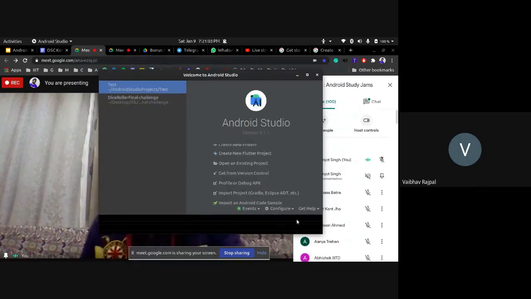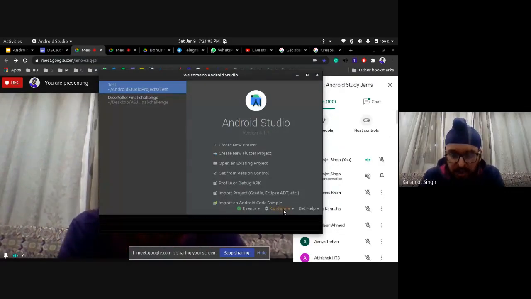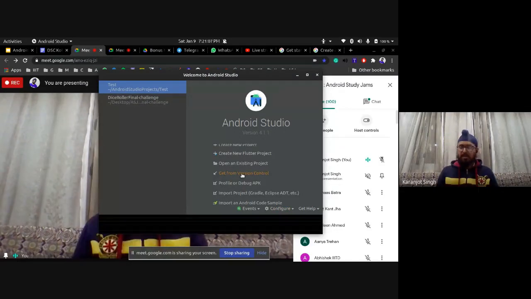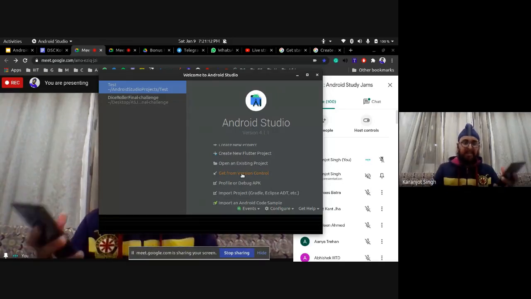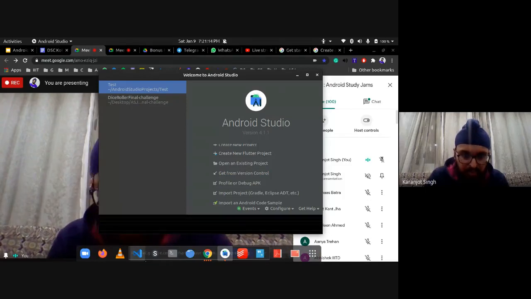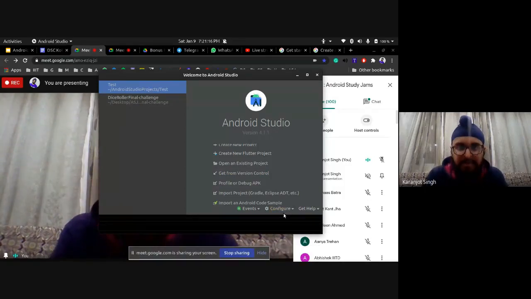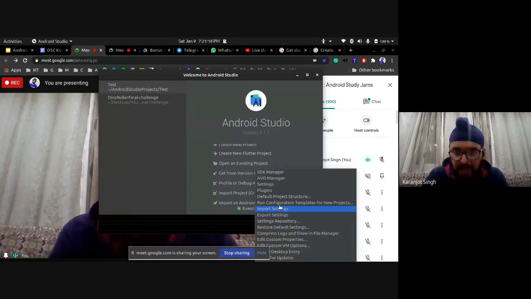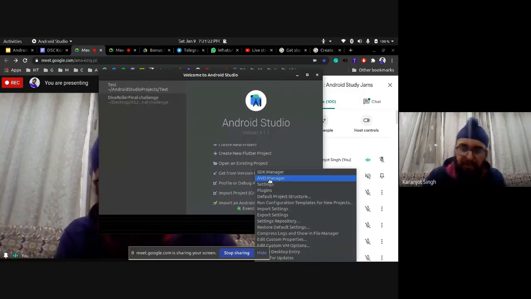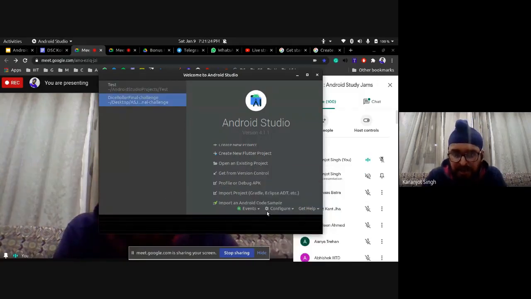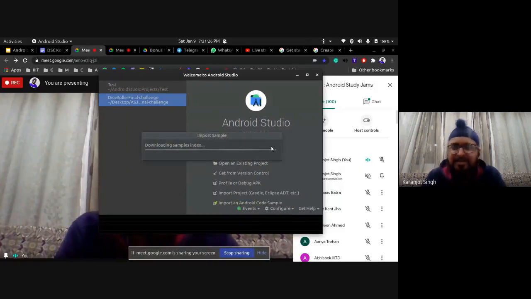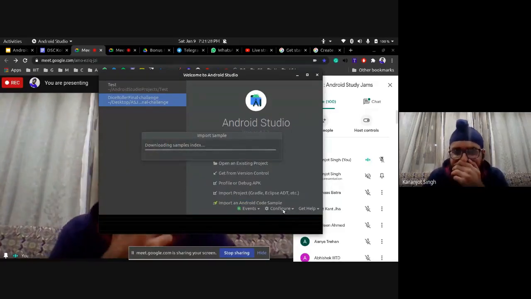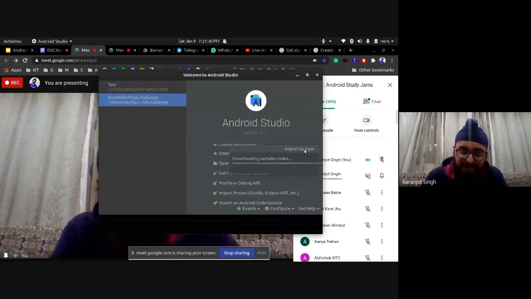Okay, so I'll be proceeding now. If you have an Android device, you can just plug in your Android device, and I'll share my screen now. Basically there are two ways. One, you can set up an Android virtual device. What an AVD manager is, basically, it's an Android virtual device, as many of you know. You can click on configure. Okay, I clicked on something else. God damn it. Okay, this should not be good.